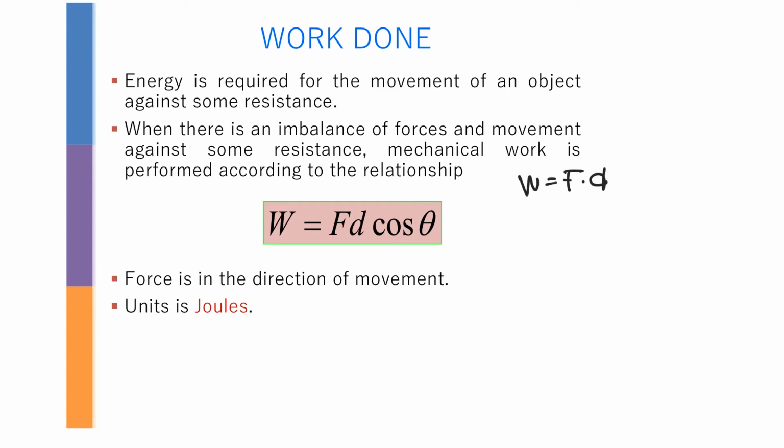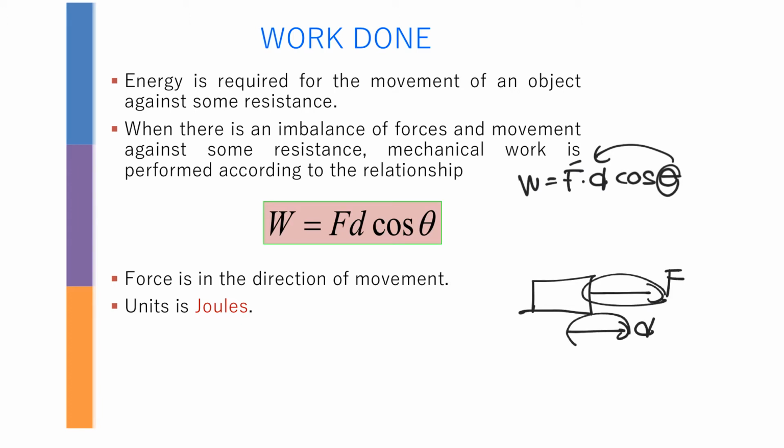So what happened here is we have cos theta, which means that the angle theta is basically between D and F. If you have one object and you have a force here, and it moves some distance, because both move in the same direction, the angle theta is going to be 0. What happens if you have friction here? Your D here is going to be your reference point, so the angle is taken from D up until the force that you want to find.